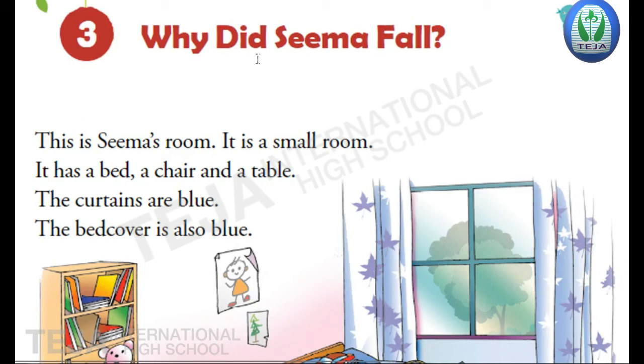Lesson 3. Why did Seema fall? So read, children. Put your finger on the screen and read it. If you have a textbook, open your textbook, put your finger on the text and read the lesson. Come on, read along with me. This is Seema's room. It is a small room. It has a bed, a chair and a table. The curtains are blue. The bed cover is also blue.